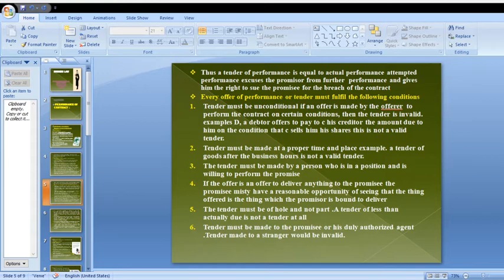And coming to the sixth point, tender must be made to the promisee or his duly authorized agent. Tender made to a stranger would be invalid. Here, tender must be made to the promisee or his duly authorized agent only, and a tender made to a stranger would be an invalid tender. We want to notice this one.